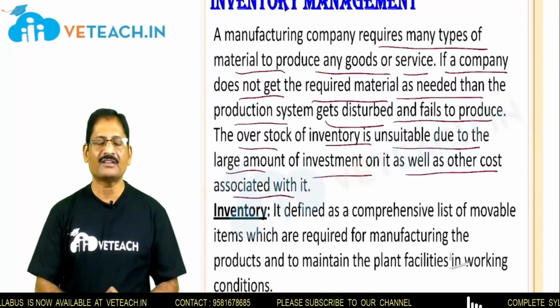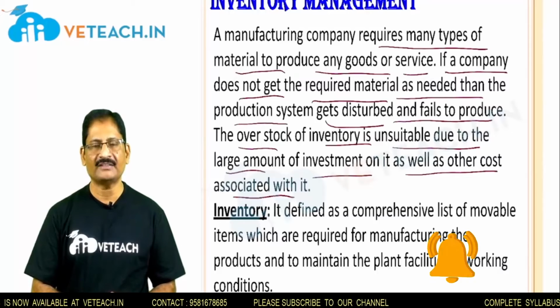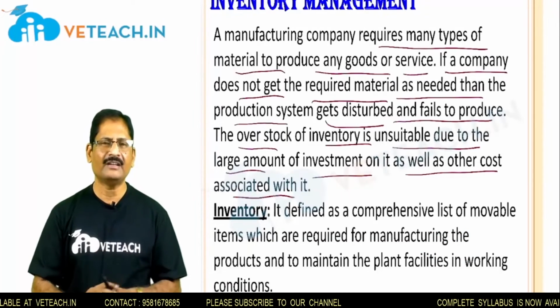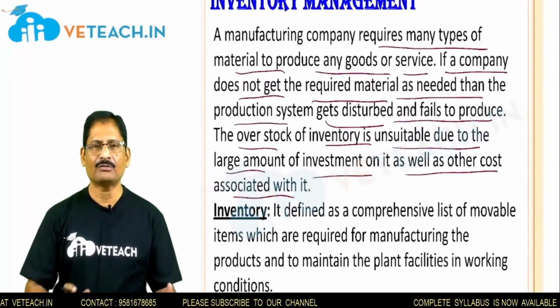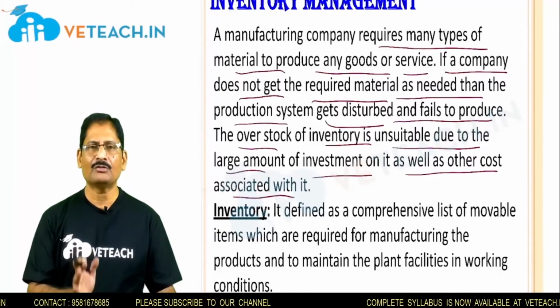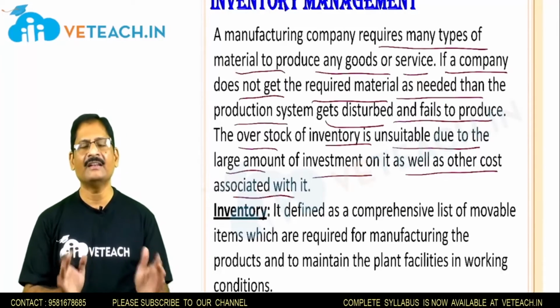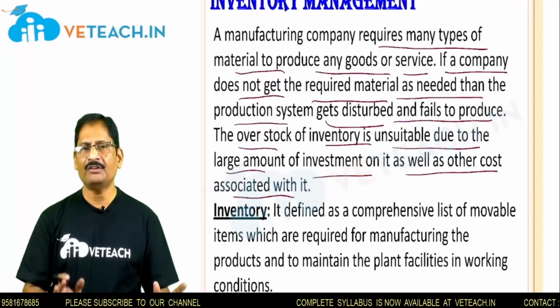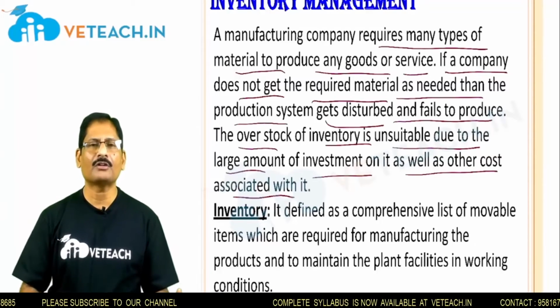What this introductory information is saying is that while production activity is going on, we need various kinds of materials, and we have to ensure that they are available without any difficulty in the required number. At the same time, we should not have an excessive amount of inventory.